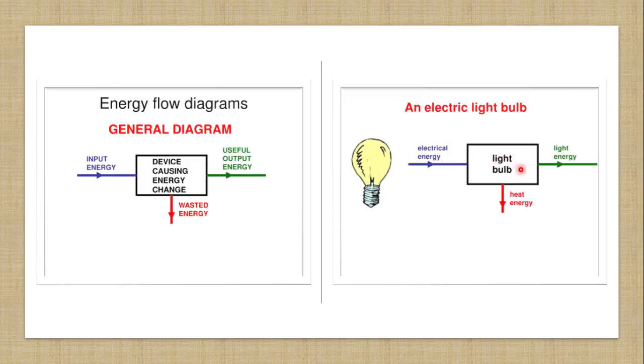The name of device is written in the center, that is light bulb. Electrical energy is converted into useful energy, that is our light. The purpose of light bulb is to give the light. And some amount of energy is lost or wasted in the form of heat, and it is represented by a downward arrow.